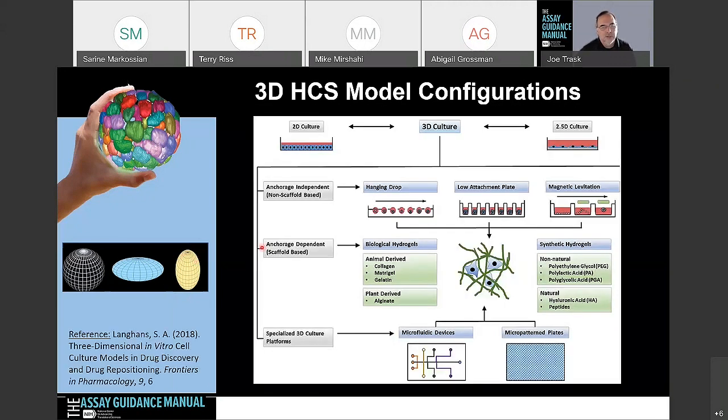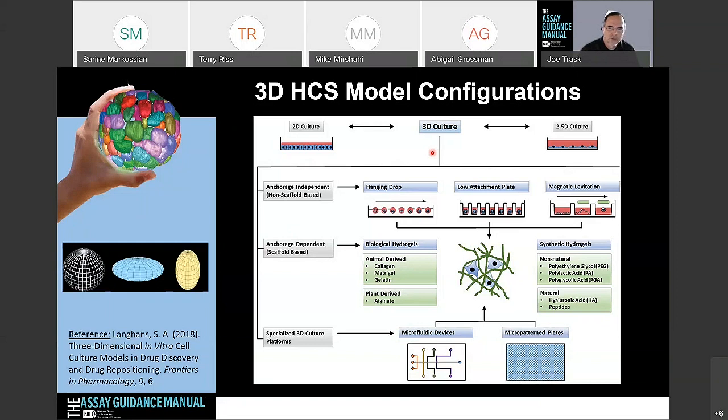Now, there are different methods to generate these 3D cell model systems. This is a nice review that came out a couple of years ago, and it goes into some of the areas that people are using. So you may use 2D cultures, typically a monolayer, shown here. But when you go to 3D, we can use many different things. We can use hanging drop, gravity plates. You can use ultra low attachment plates, which is likely the most popular one.